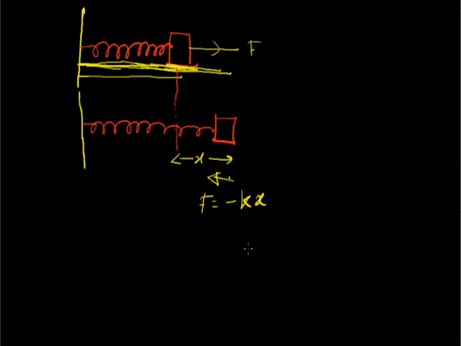It will again compress in the opposite direction. We can draw a force and displacement graph for the explanation and calculation of the potential energy of the spring.